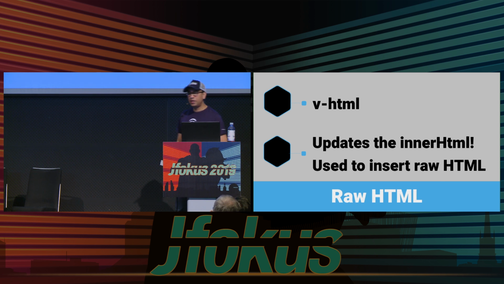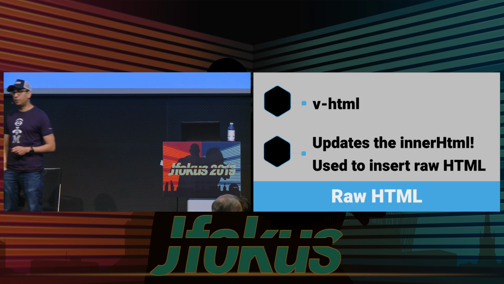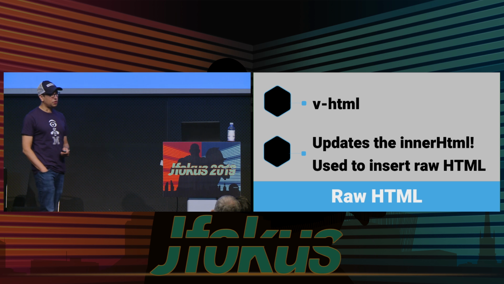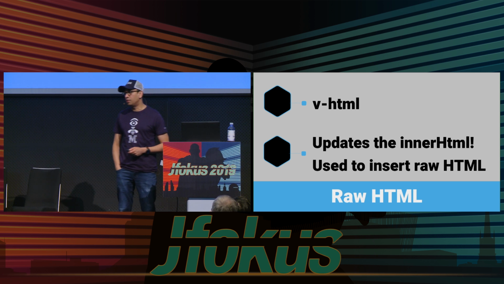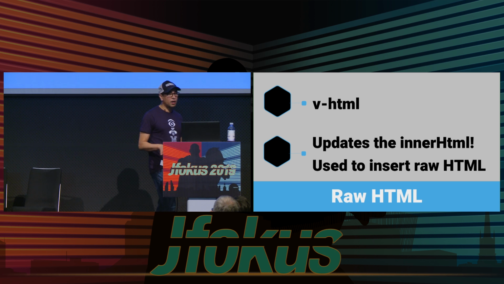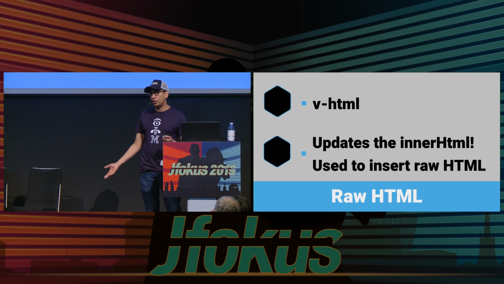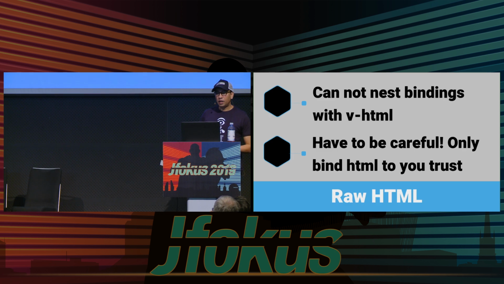Now, one thing to note about v-html is you have to be a little bit careful about this, because it is literally going and inserting something into the DOM at that point without doing any kind of security checking. We go and directly update the inner HTML to insert that raw HTML there. So there's a possibility that something malicious might make its way there, so you have to be careful in terms of injecting raw HTML into the browser, right? So someone could break into your application, into your code base, and rickroll all your users or something, okay? You have to be careful of that, right?